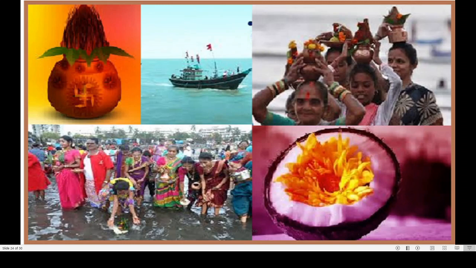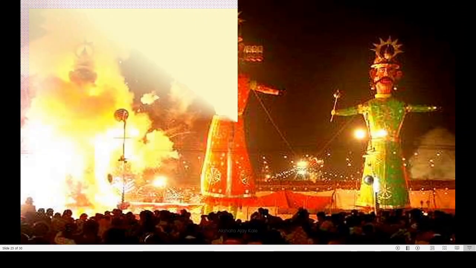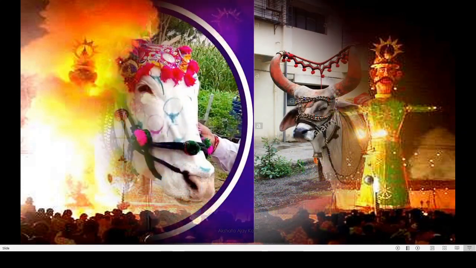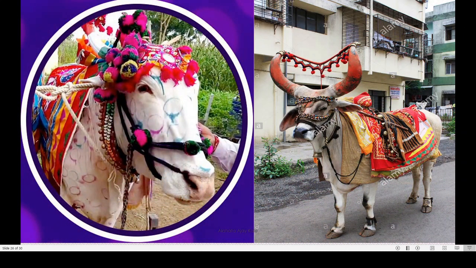Okay, these are Narli Purnima pictures. In the Plateau region, people celebrate festivals such as Dasara, Diwali and Bail Pola. See, this is the Bail Pola festival.